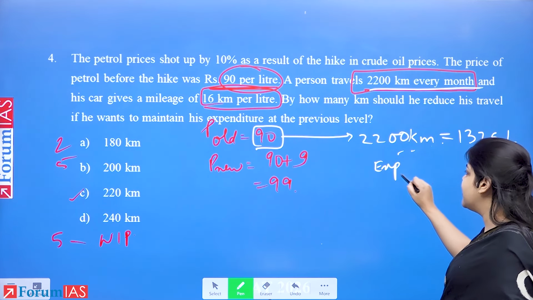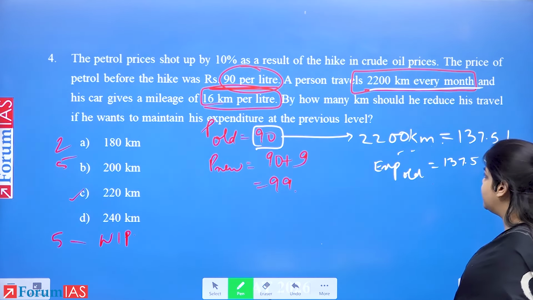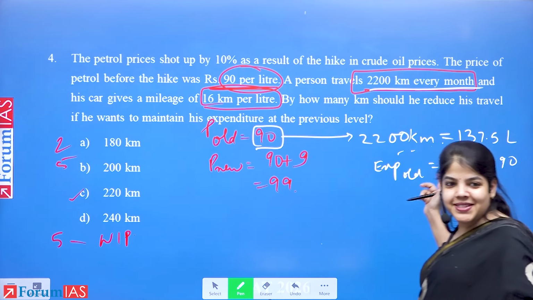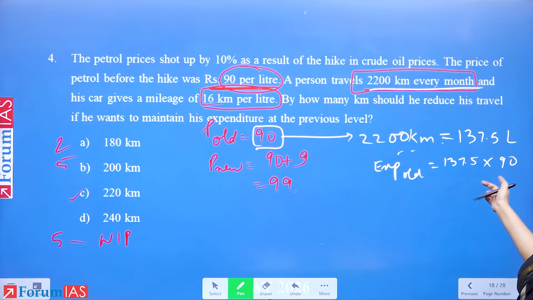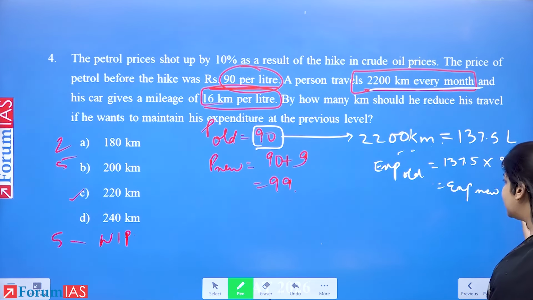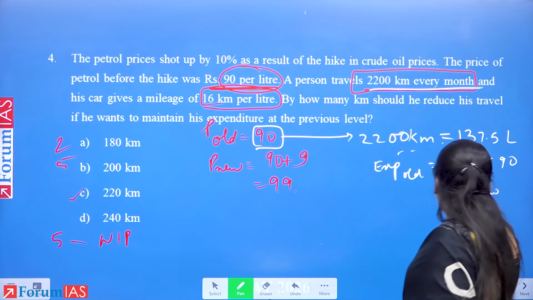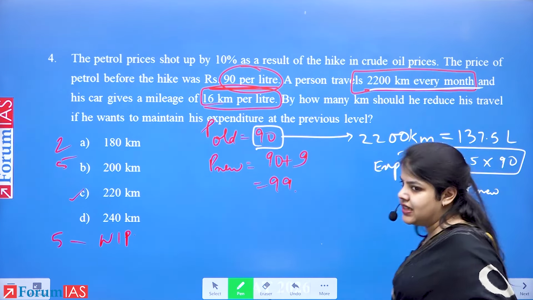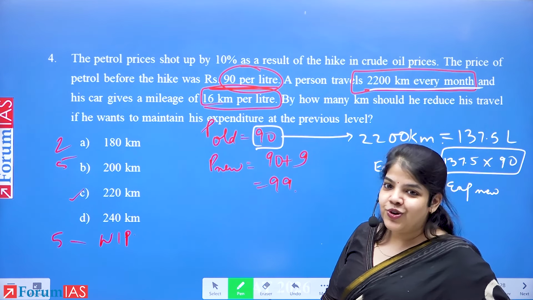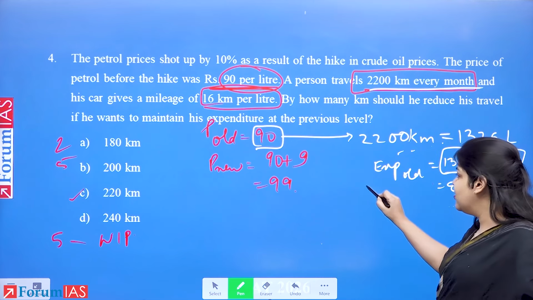Expenditure old is equal to 137.5 into 90 rupees. Yes, this is the expenditure old. Expenditure new has to be the same. This is also equal to expenditure new, which is 137.5 into 90. But we don't know how many liters we are buying now.